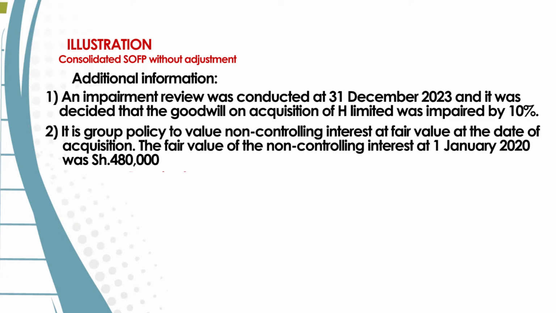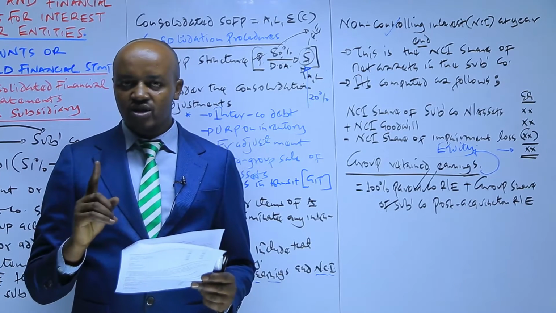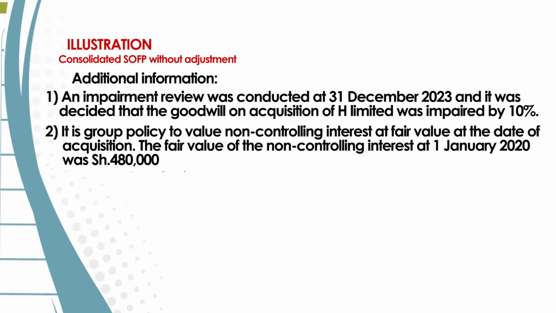This is something we discussed in our second session, and basically what we said is that if you come across that information, that it is a group policy to measure NCI at fair or full value, then when computing the goodwill on acquisition, you compute it using the full goodwill method. And then you're told the fair value of non-controlling interest as at 1st of January 2020, the date of acquisition, was 480,000.